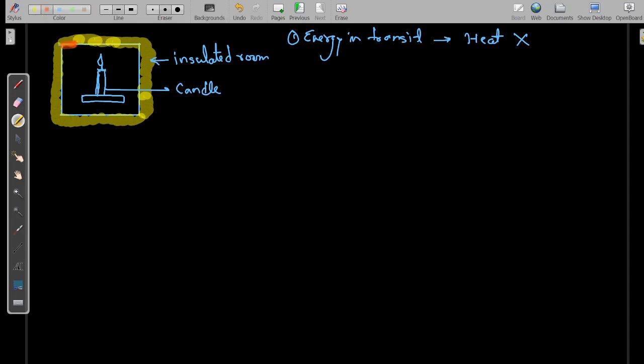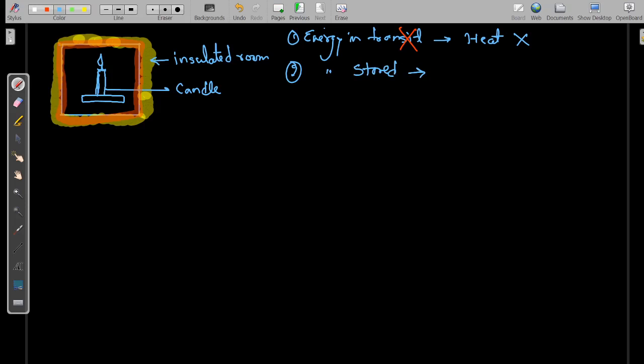So this is the boundary of the system. Through the boundary of the system, no interaction is taking place. So I can say easily that there is no energy in transit, meaning no energy interaction is taking place between system and surrounding. Then the second one is energy stored. Whether there is an increase in energy stored or not.